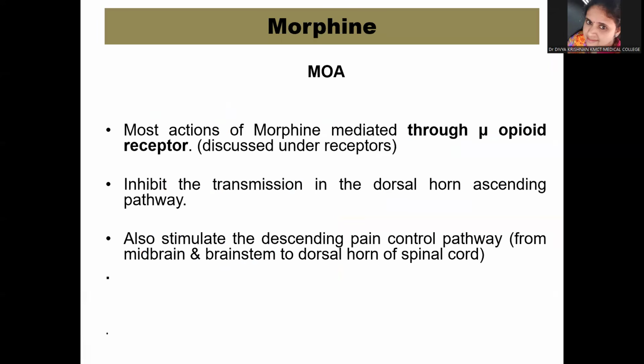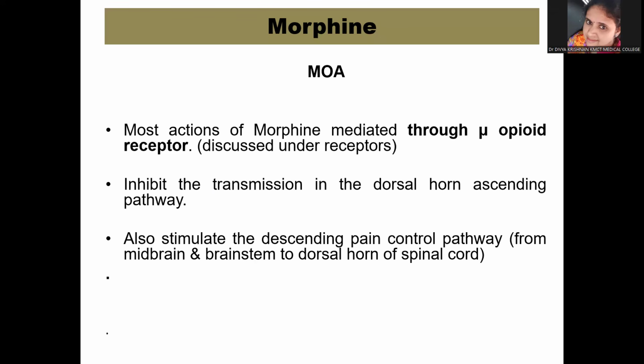Now, how does it act? The mechanism of action is very clear. It acts via the mu opioid receptors, decreases cyclic AMP production and causes the channel regulations, as already shown in the previous slide. This inhibits the transmission in the dorsal horn ascending pathway, and it also stimulates the descending pain control pathway from the midbrain and brainstem to the dorsal horn of the spinal cord.